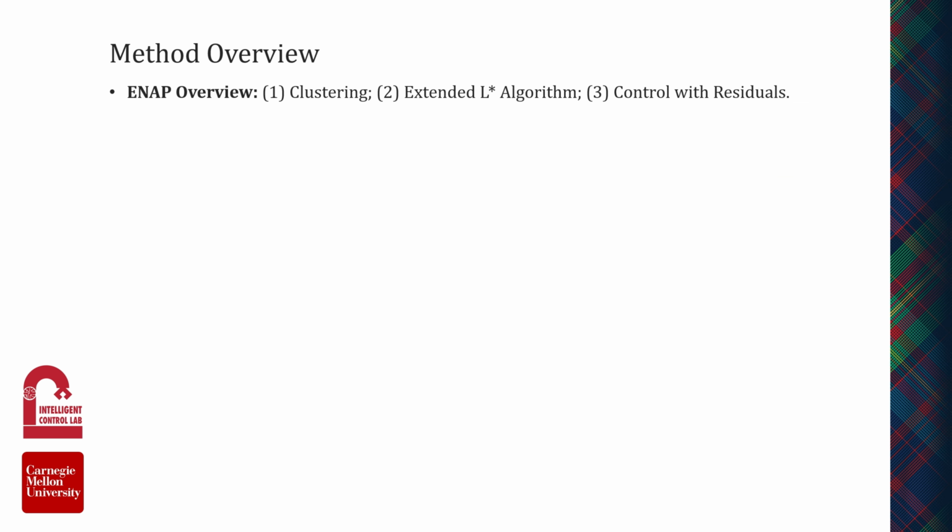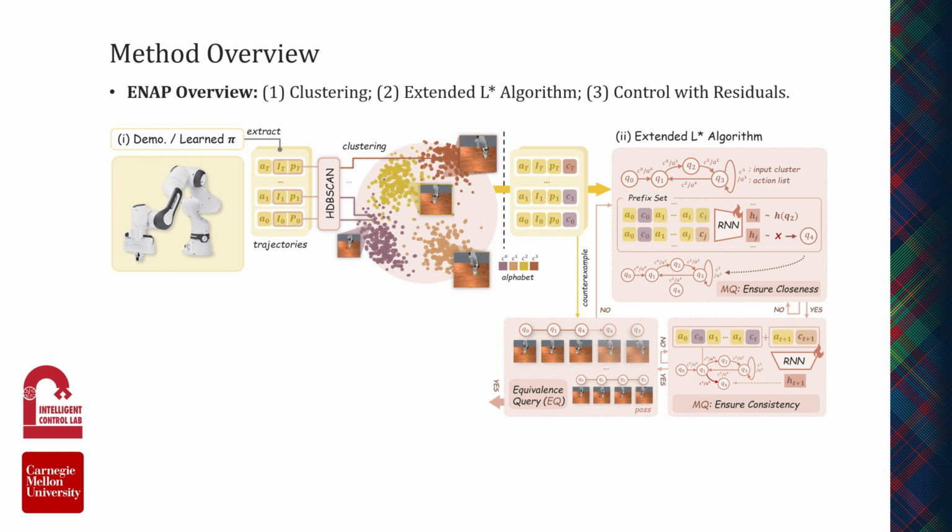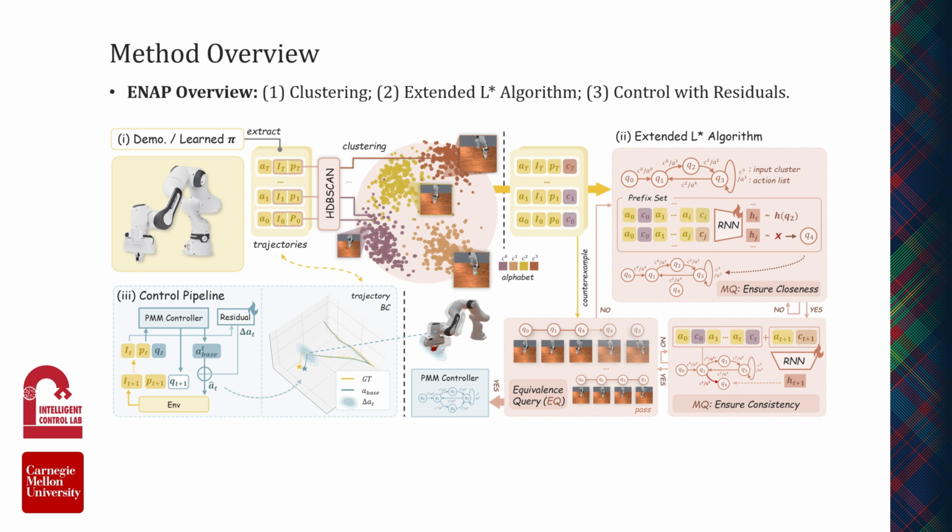To achieve this, we propose a label-free bi-level framework. First, we discretize continuous sensory-motor streams into symbolic clusters. Second, instead of using handcrafted rules, we introduce an extended L-star algorithm. It actively queries the dataset to construct a probabilistic Mealy machine, which acts as an interpretable high-level planner. Finally, this discrete state machine provides a coarse action prior, while a low-level residual network handles precise continuous control.